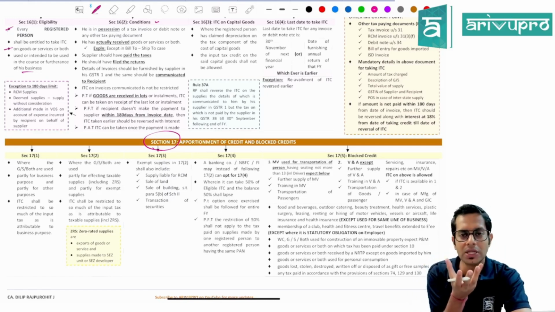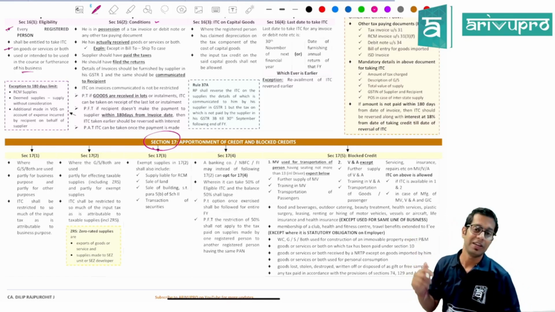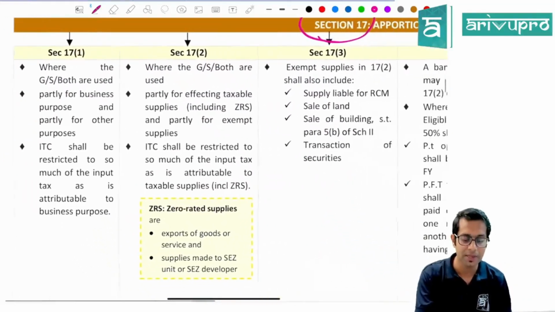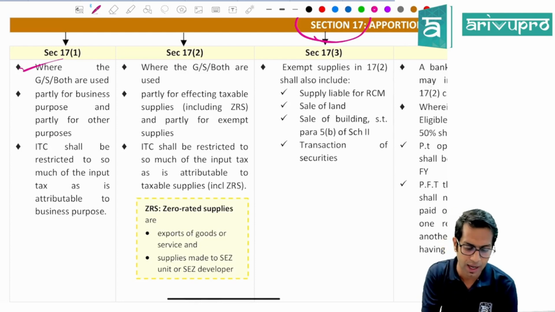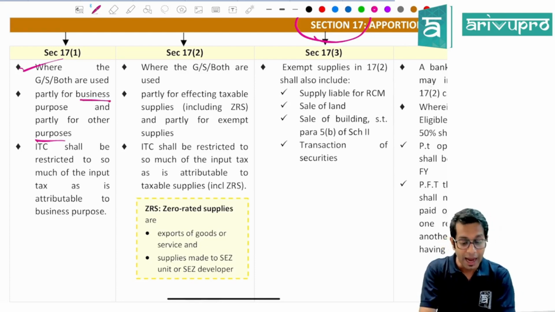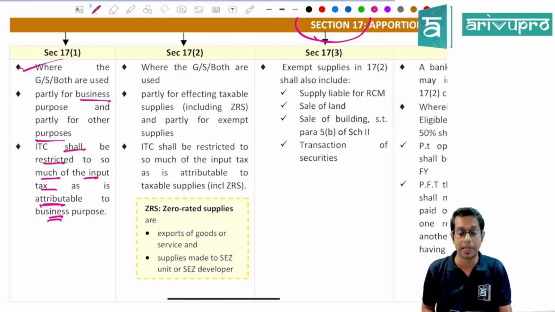So if you are using a particular goods or services for taxable as well as non-taxable purpose, or for business purpose and personal purpose, then what will happen to that input tax credit? It is required to be apportioned. Who is telling that? Section 17 is telling. Section 17 subsection 1 says, where goods or services are both partly used for the purpose of business and partly used for any purpose other than business, then ITC shall be restricted to so much of input tax as is attributable to business purpose.